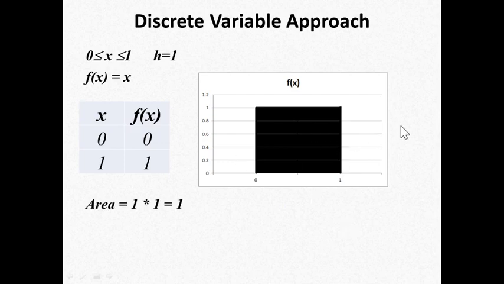What is the area of this square? It is 1 into 1, which equals 1. But what was the actual area? That was 0.5. So this extra area has been added because the value of width is 1. So in order to increase some precision, we can drop down the value of width.